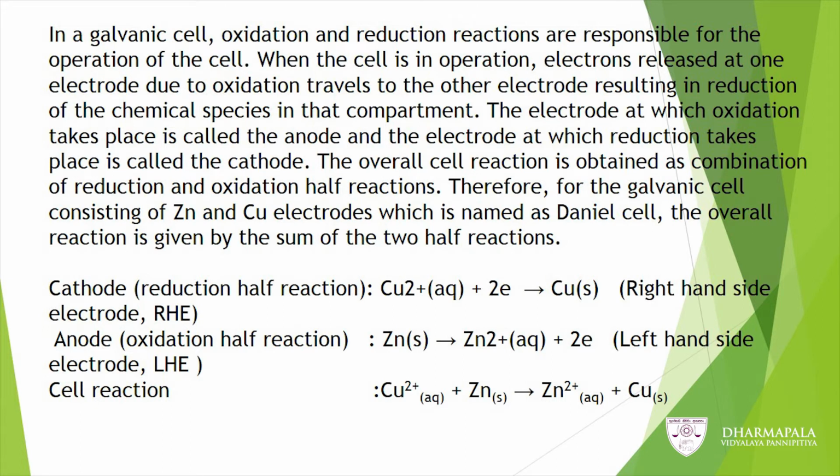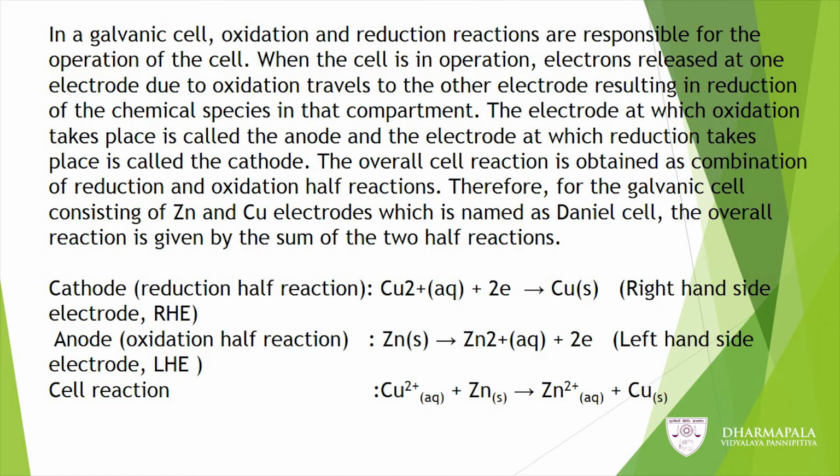There you learnt how to write the reduction half reaction at the cathode, that is the copper electrode, and the oxidation half reaction at the anode, that is the zinc electrode.